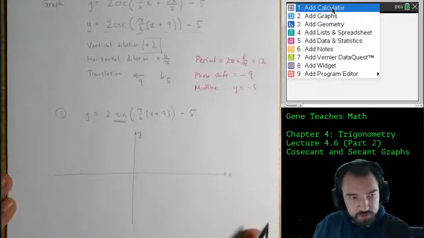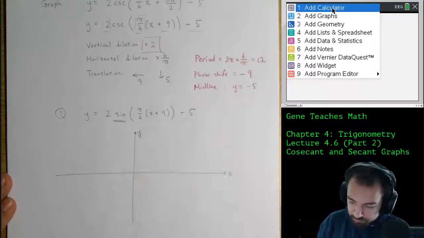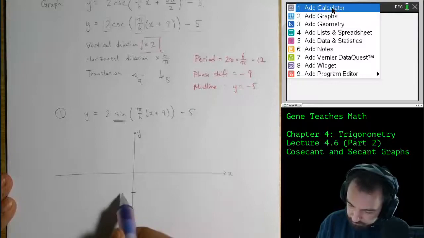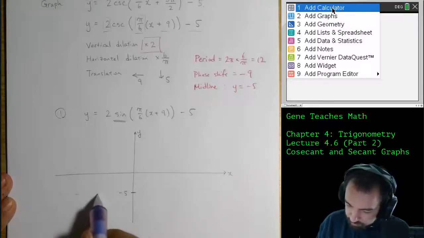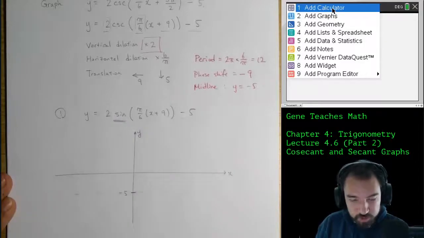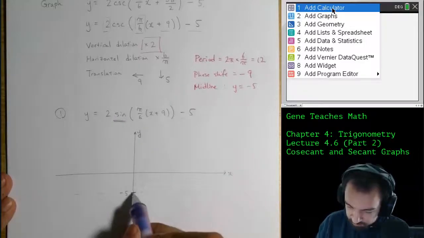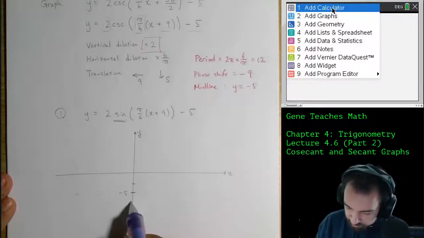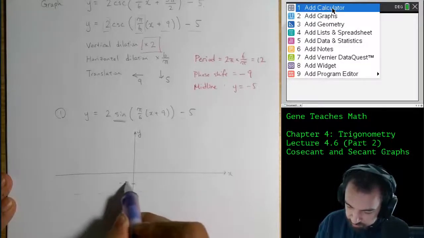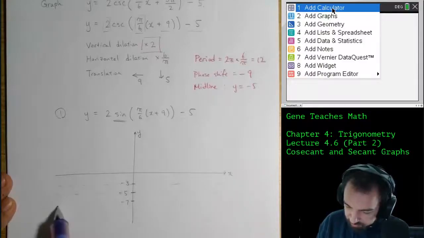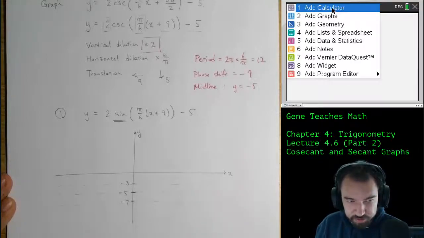So first things first, we've got a midline of -5. So we'll start down here. Sure, -5. And then we have an amplitude of 2. And I get to say amplitude because this is a sine graph. So if I go up 2, I will be at -3. And if I go down 2, I will be at -7. Great. So my sine graph is going to exist within these dashed lines.